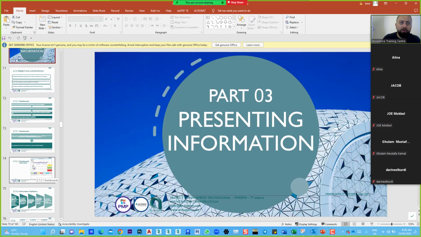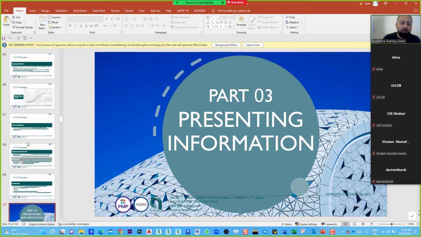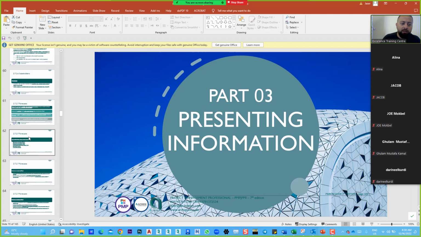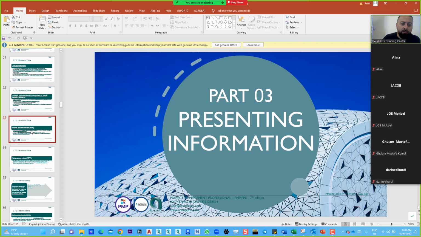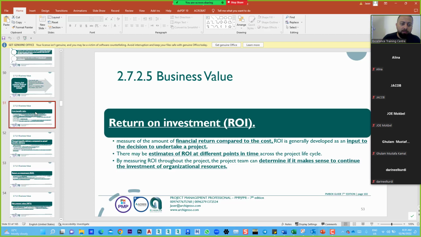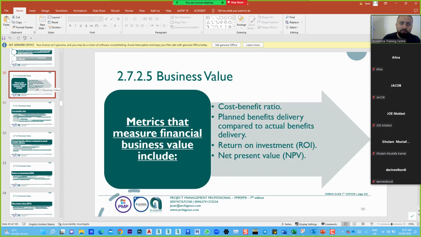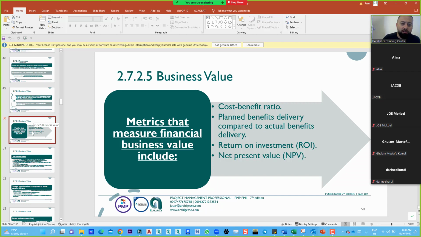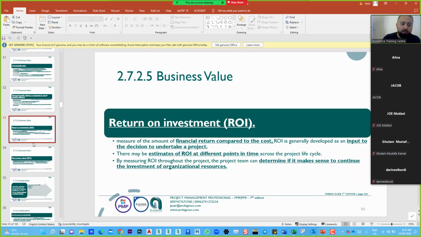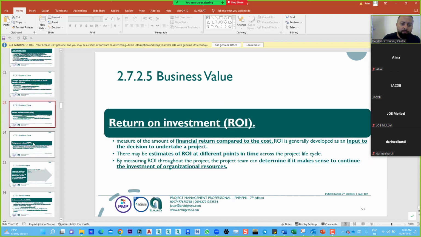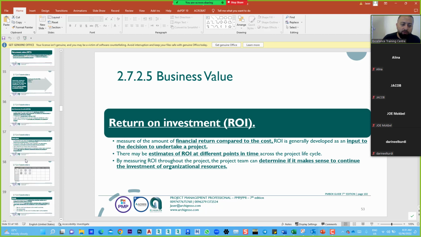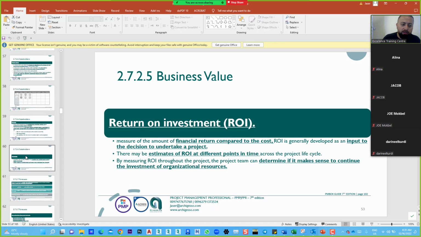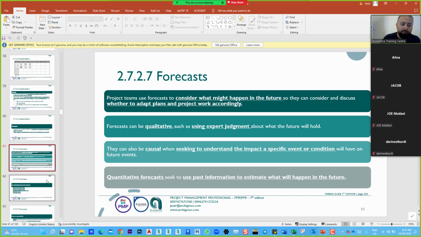Which slide number do you remember? 2.7. So we did not discuss the equations? No, this is finished. 2.7. So we are here. Cool.